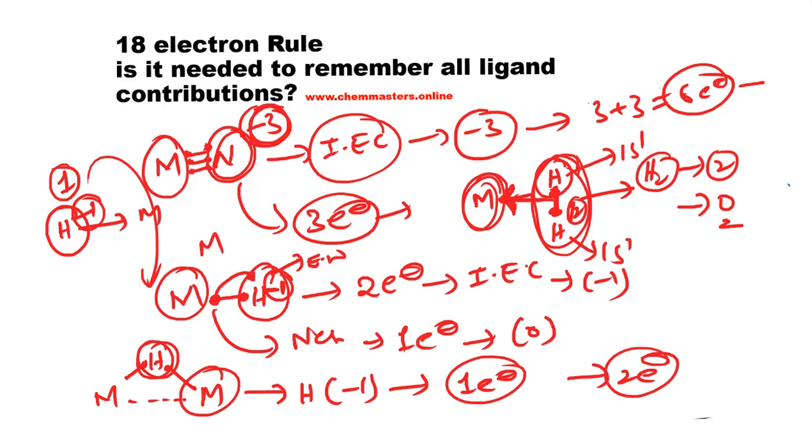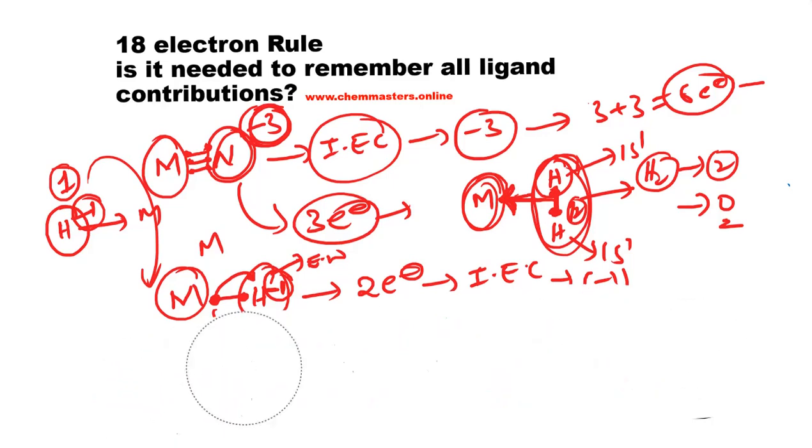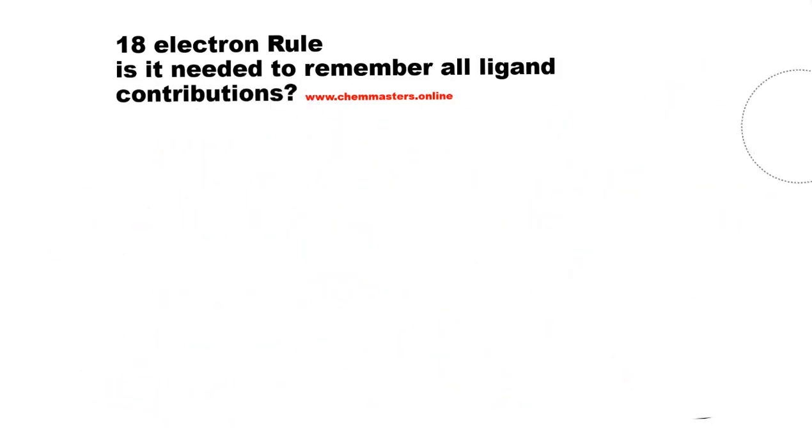Okay, for each of the metal, 1 electron is contributed. So don't get confused. Just have the concept of what we say: the number of valency electrons which are going to make a bond with the transition metal, that should be considered. Okay, now just look at the halogen here.